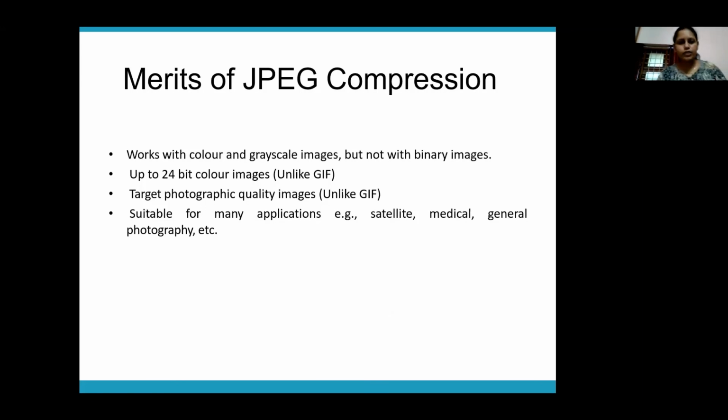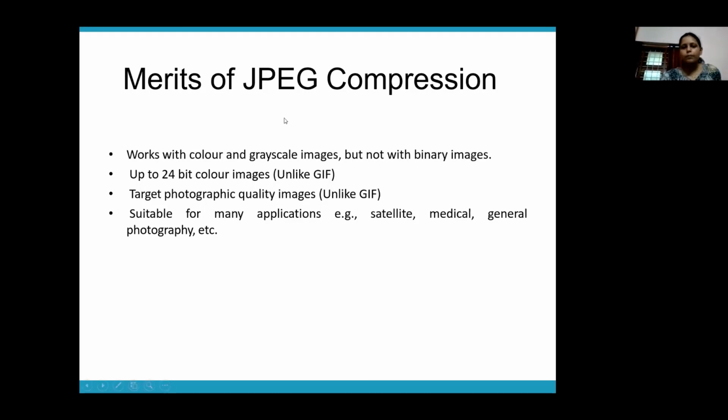What is the advantage of JPG compression? In comparison to other compression schemes, JPG is able to compress your data to a considerably small size while maintaining the quality. That is why it is very popular in many applications, including satellite, medical, and storing normal photographic images. The drawback is that it does not work with binary images.